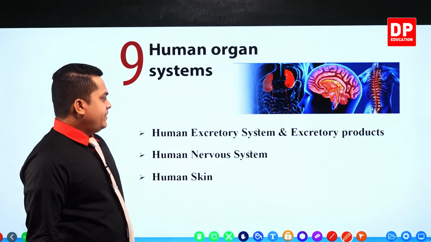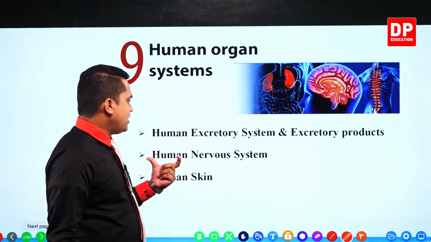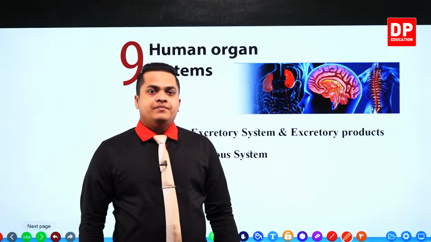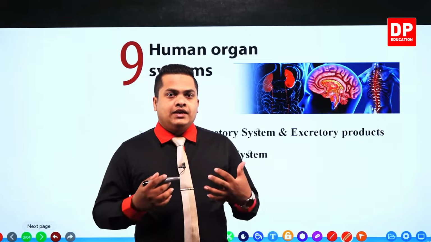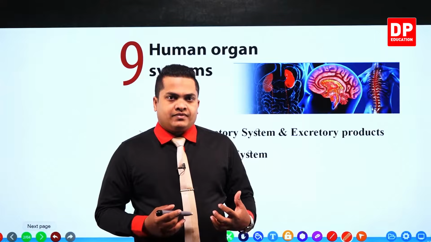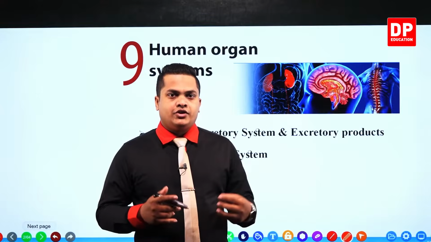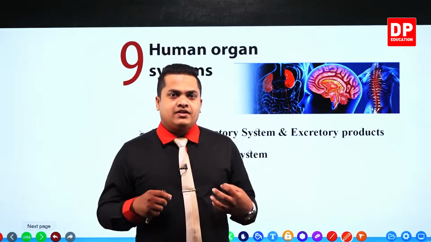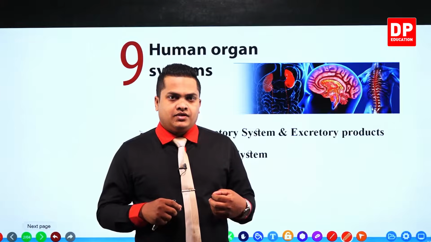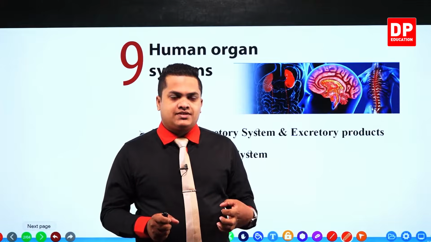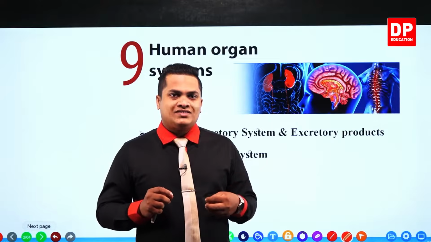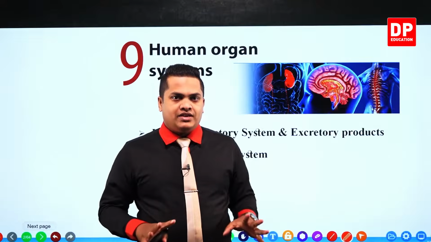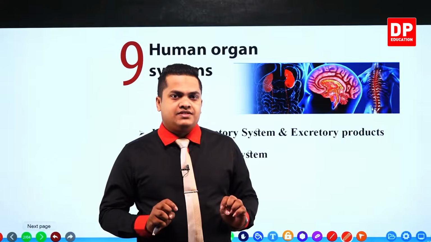Under the second main topic, we'll be discussing the human nervous system. If you take the nervous system, almost all the areas in our body have nerves in order to carry our impulses and the commands given by the brain, and to capture the sensors and carry them to our brain to process. Our entire body is covered with nerves.